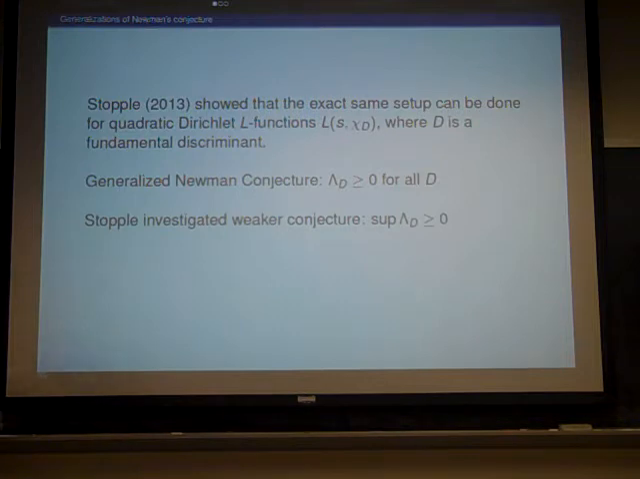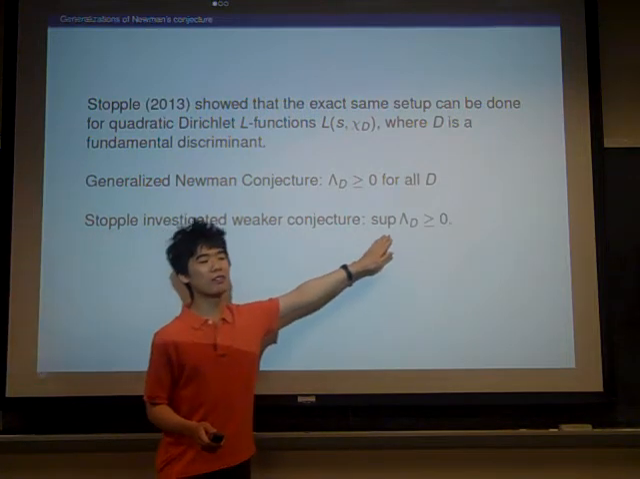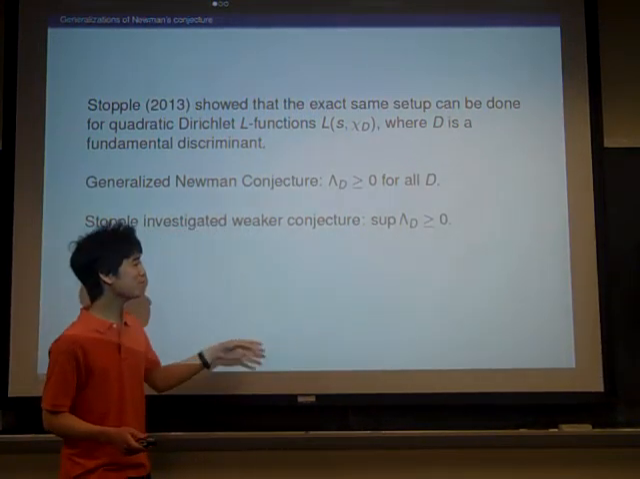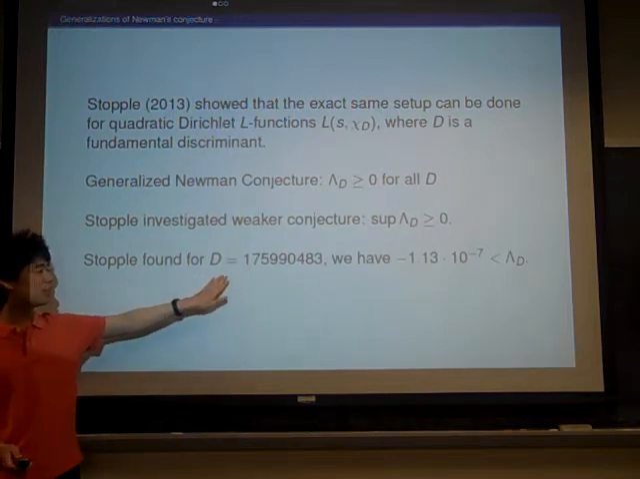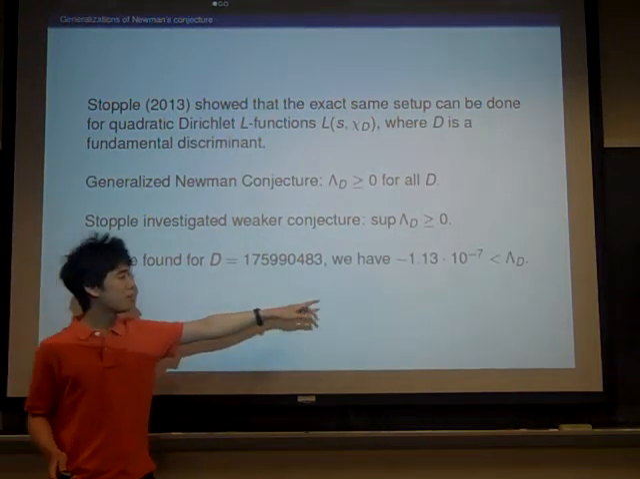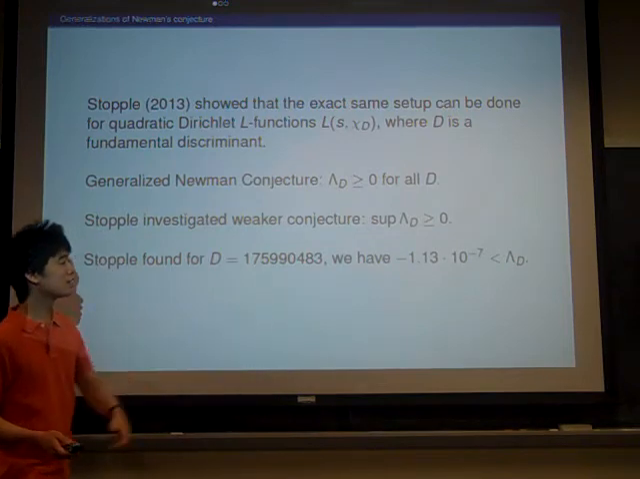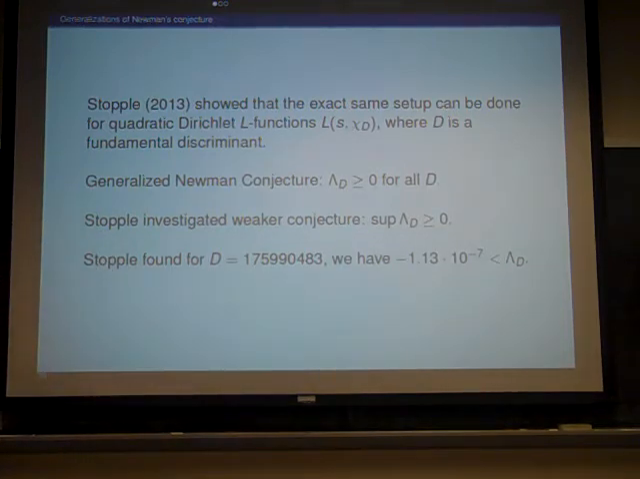So what Stoffel looked at was the weaker conjecture that the supremum of these constants was non-negative. And this allowed him to look through lots of values of d at once. And in particular, he found that for this value of d, he got a pretty good bound on its constant. And his idea was to look not for unusually close pairs of zeros far along the critical line, but to look very close to the central point. If you can find a very low-lying zero, then its reflection will also be there, and they'll be very close to each other. So that gives you a close pair.